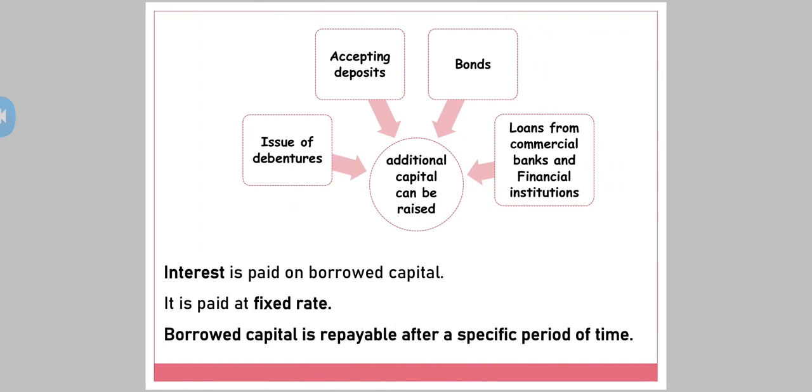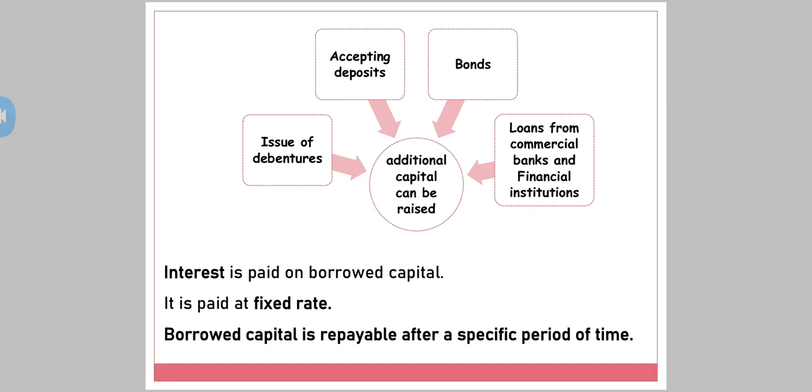See certain important points regarding borrowed capital, or I can say additional capital. Additional capital can be raised by issue of debentures, accepting deposits, by issuing bonds, or by taking loans from the commercial banks and financial institutions. Now let's see what are the returns the investors get on borrowed capital. Let it be debentures, deposits, bonds, or loans, simple it is. Interest is paid on borrowed capital.